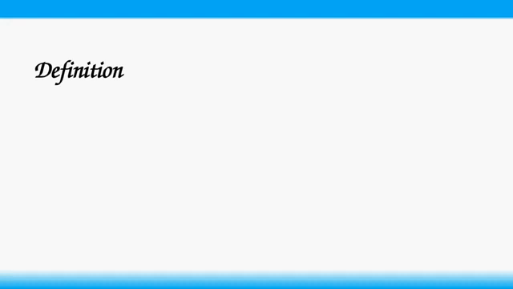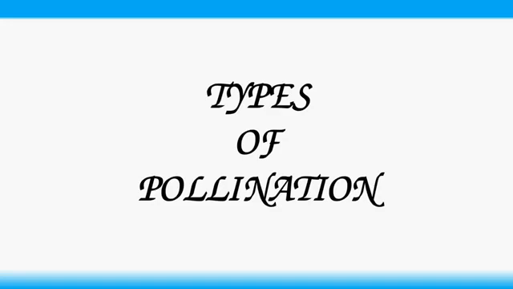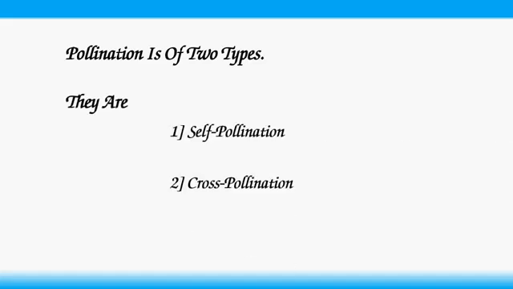Definition of pollination. The process of transfer of pollen grains from anther to the stigma of the same flower or stigma of the different flowers of the same species is called pollination. Types of pollination. Pollination is of two types. They are self-pollination, cross-pollination.